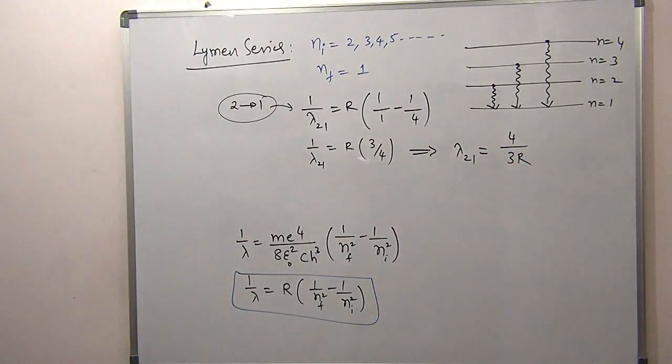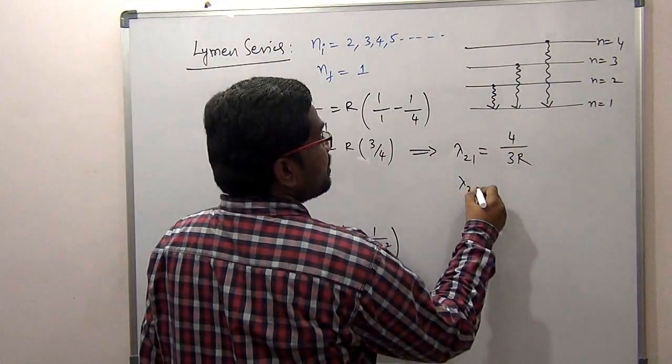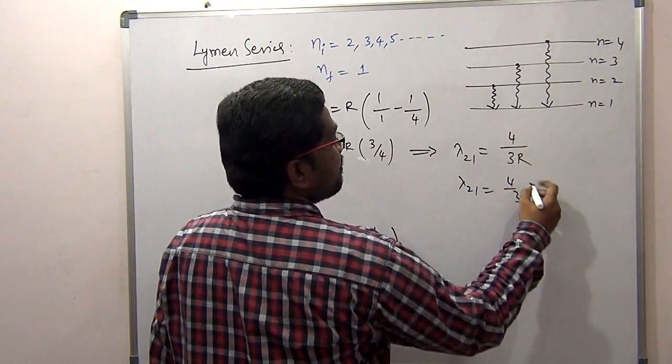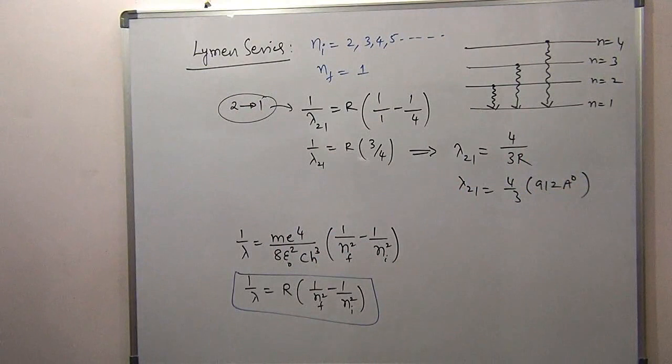Now you calculate the R value. The value of 1/R is approximately 912 angstroms. So λ(2→1) is equal to 4/3 into 912 angstroms. Now you calculate the value and you will get it.